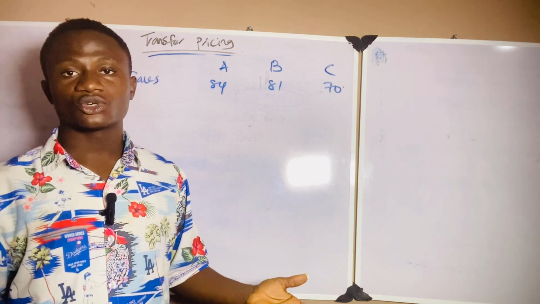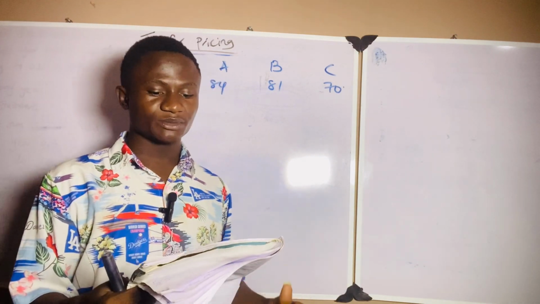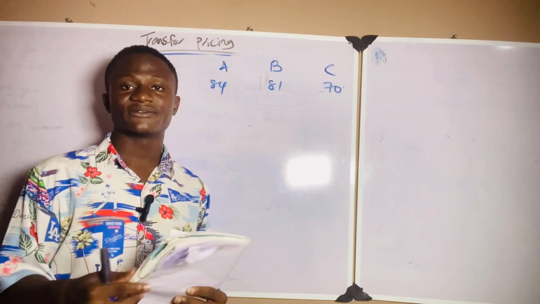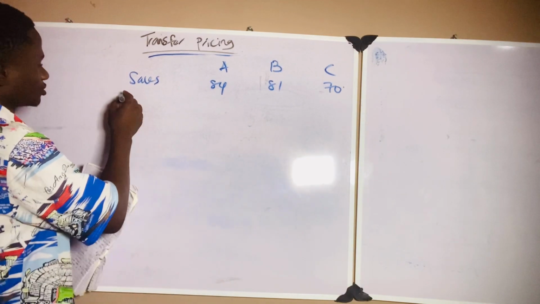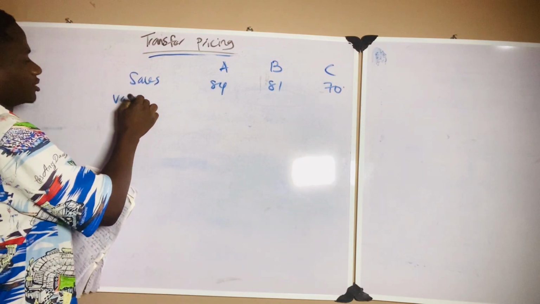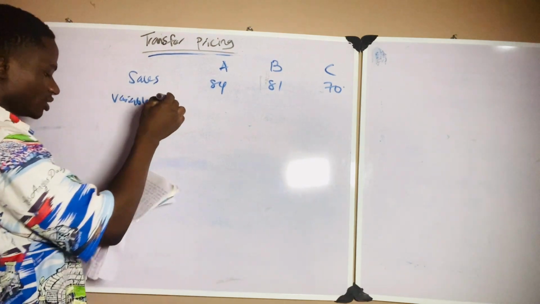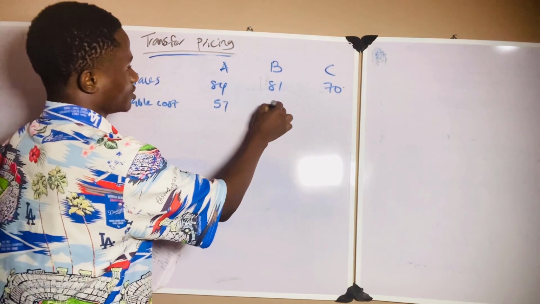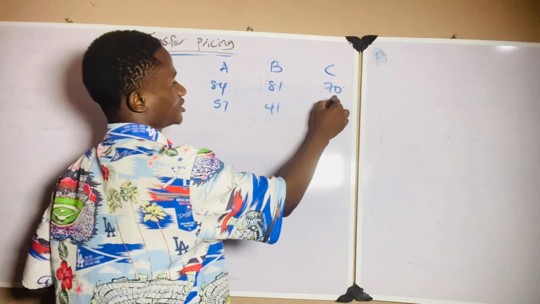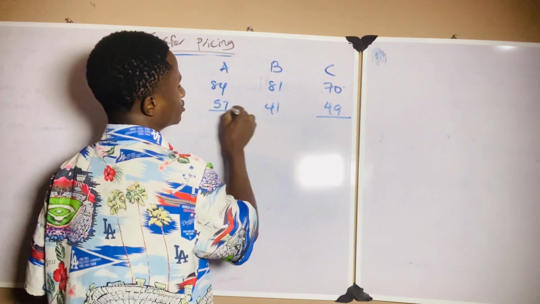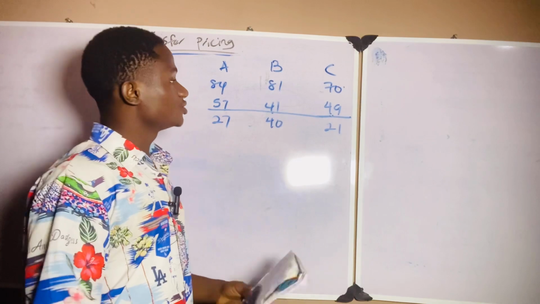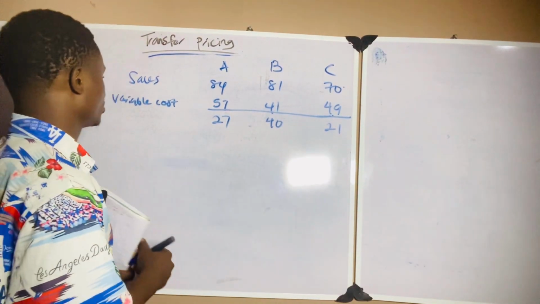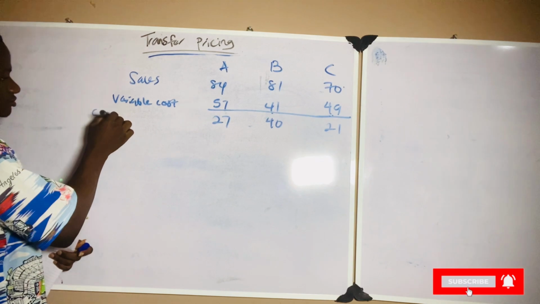So what is their variable cost per unit? From the question, we're told that the variable production cost in division X per unit is 57, 41, and 49. So we have variable cost, we're given as 57, 41, and 49. So we do the maths. If you do the maths, this should give you 21, 40, and 27. So this is the contribution per unit.